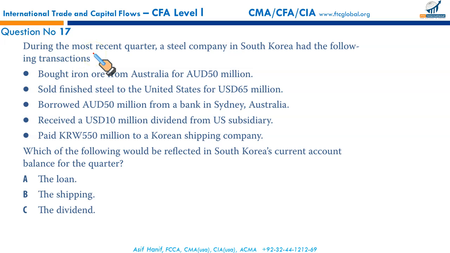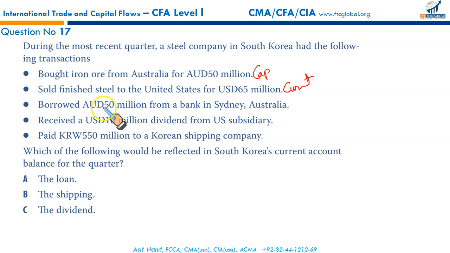During the most recent quarter, a steel company in South Korea had the following transactions: bought iron ore from Australia for Australian dollars 50 million. This is clearly reflected in the capital account of the balance of payment. Sold finished goods to United States for US dollar 65 million. This is a component of current account.